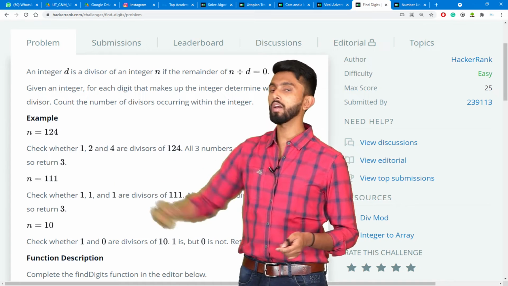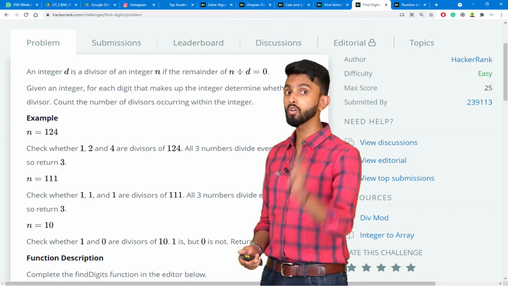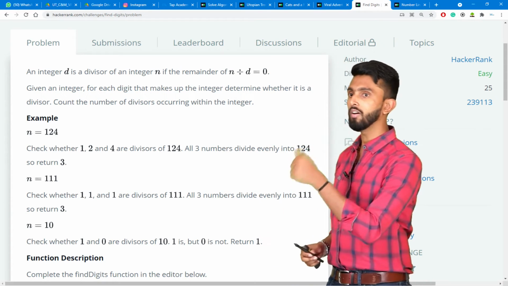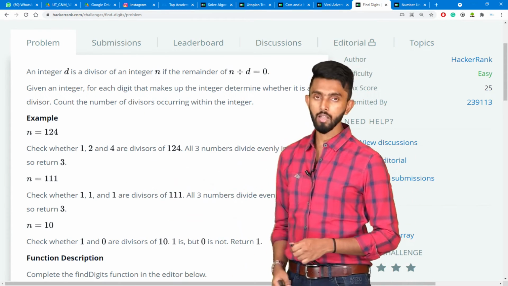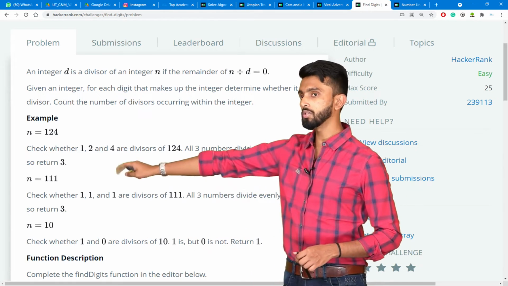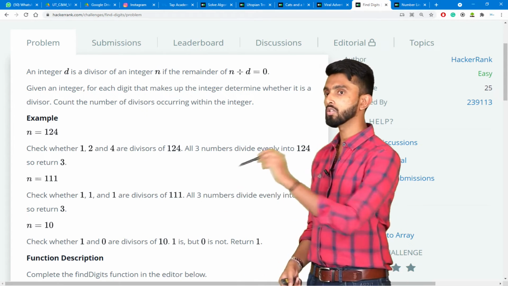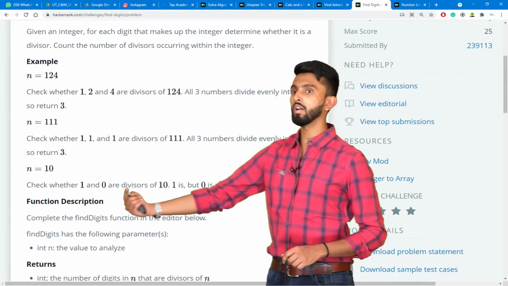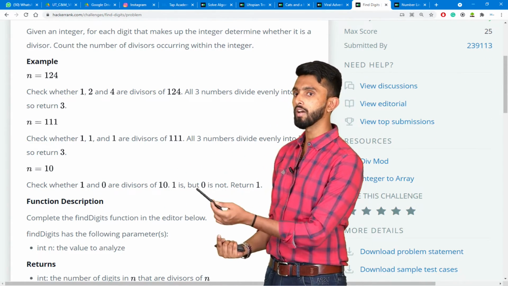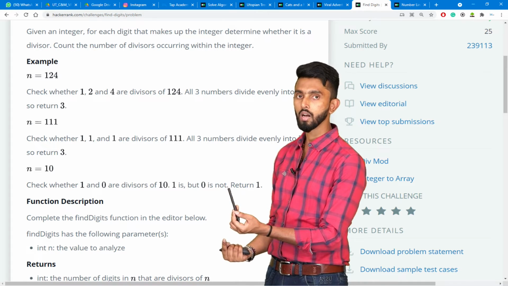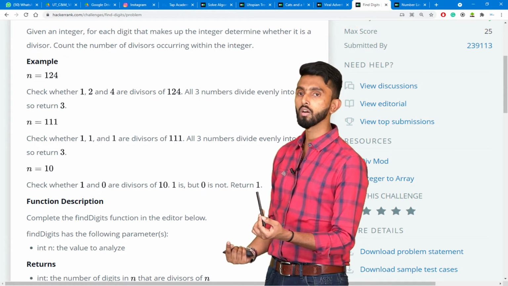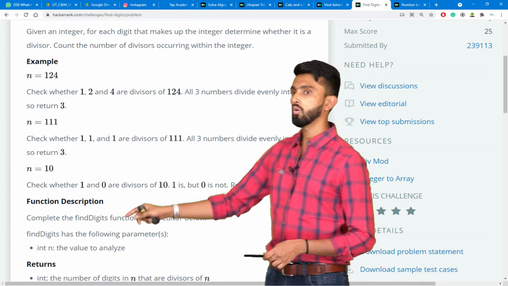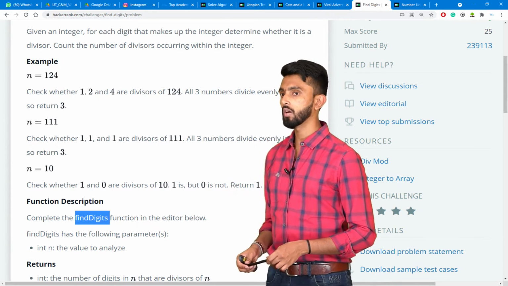Can 4 perfectly divide 124? Yes, so 4 is also a divisor. Which means all 3 numbers divide evenly into 124, so return 3. If I take 111, obviously 1, 1, 1, all 3 are divisors, so return 3. If I give 10, check whether 1 and 0 are divisors. 1 is a divisor, but 0 is not, right? So, what you have to return is 1. Any confusion till this point of time? So, findDigits is the function. Okay, I'll just select that.